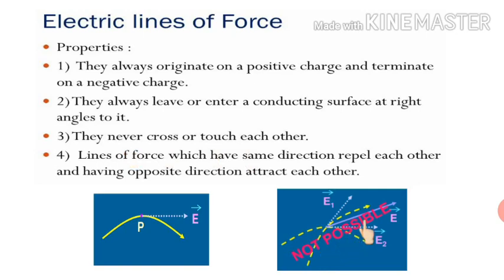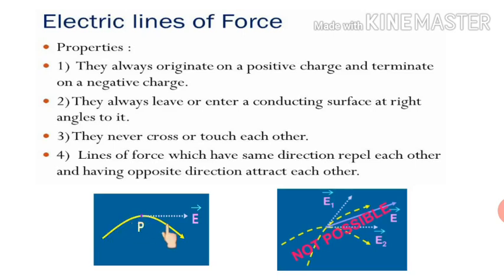Suppose they intersect each other, and at the point of intersection, if you draw the tangent, it gives you the direction of the electric field. Then there will be two directions of the electric field, and that is not possible. There can't be two directions of the electric field at a single point. So that's why we say that they never cross, they never intersect each other. Fourth property is the lines of force which have the same direction repel each other, and which have opposite direction, they attract each other. And the last property, the tangent drawn at any point gives the direction of the electric field at that point.